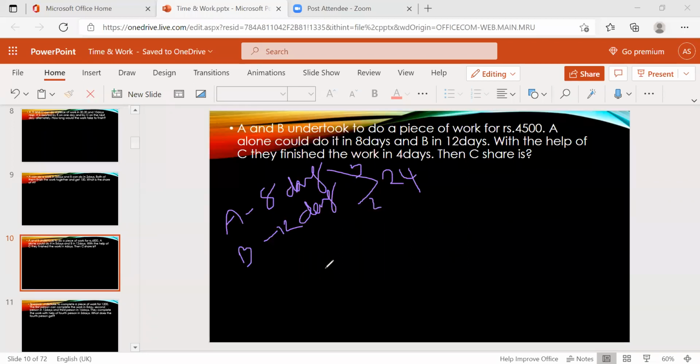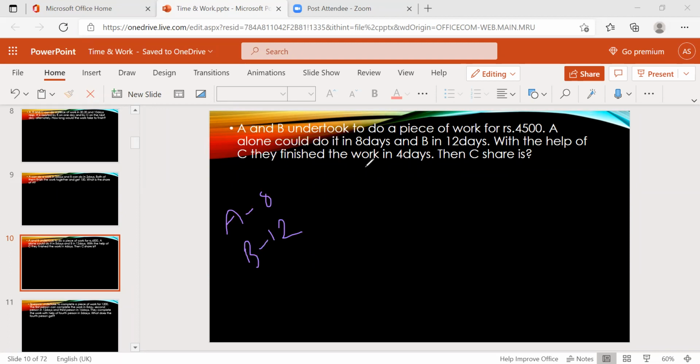That means the ratio of A to B, sorry, with the help of C. I'm sorry, thinking somewhere else. First, we can calculate the days. A can do it in 8 days, B in 12 days, and with the help of C, they can complete it in 4 days. That means A plus B plus C in 4 days. Now find C's share, they're asking.